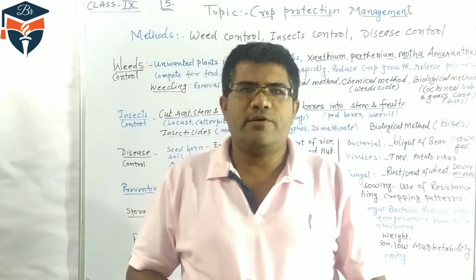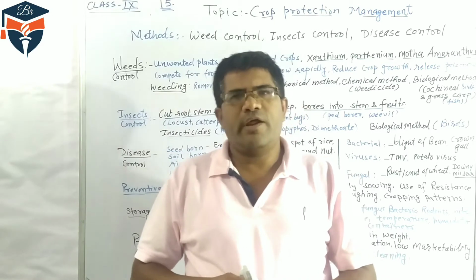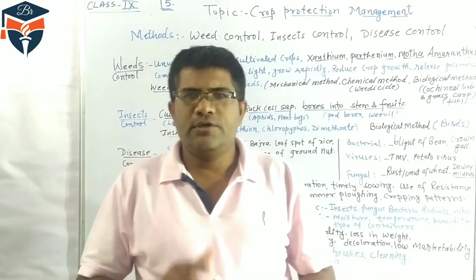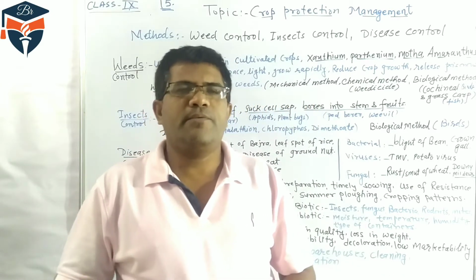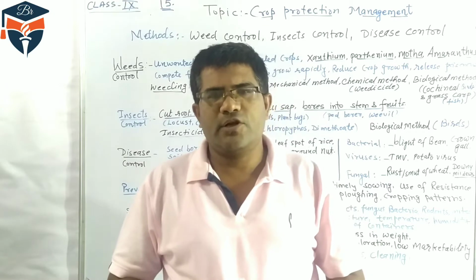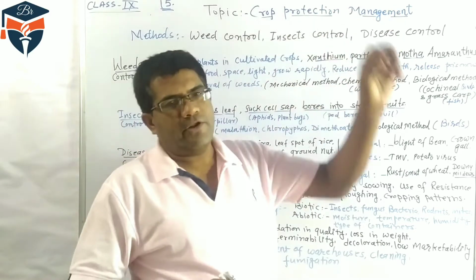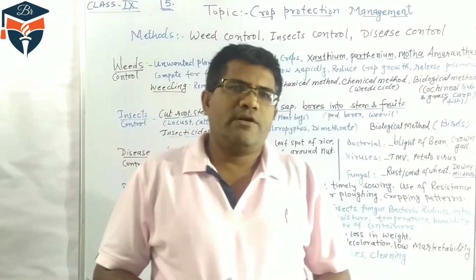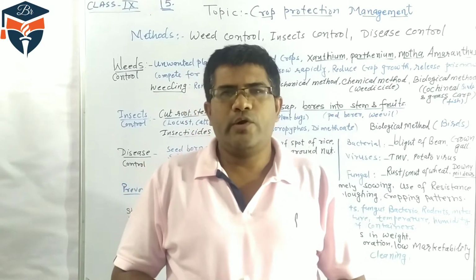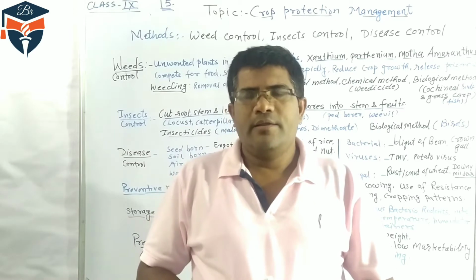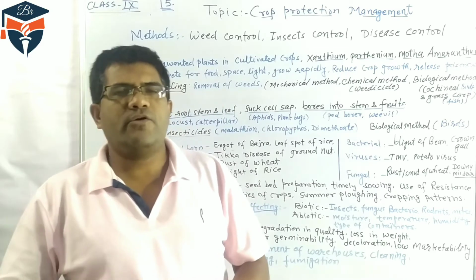Students, already in the food resources chapter there are three steps for the production of crops. One is variety improvement, which we have discussed. Second is nutrient management, where different types of nutrients are given for the production of the crop. And third is crop protection management. It is observed that a large quantity of food grains gets deteriorated and damaged, and this damage takes place due to insects, and due to abiotic and biotic factors.